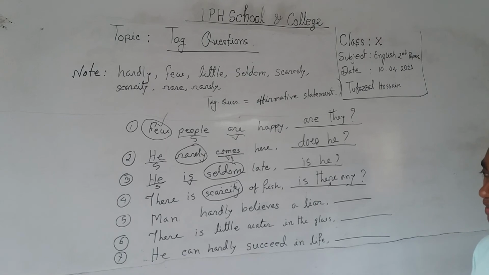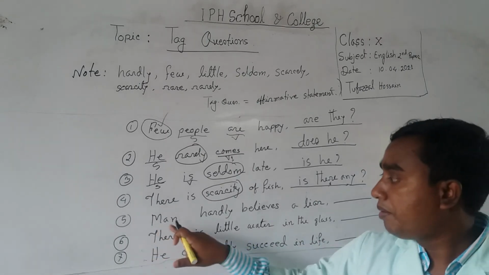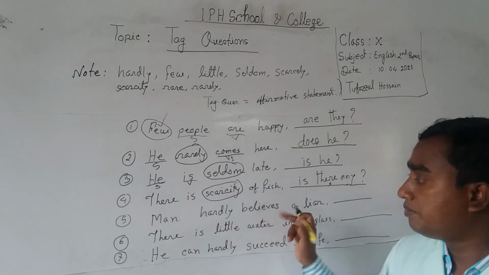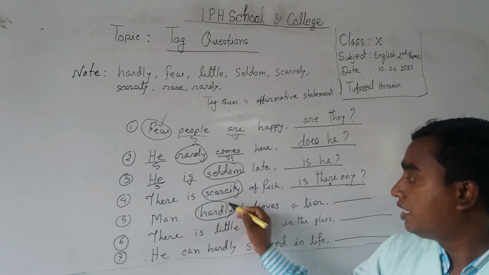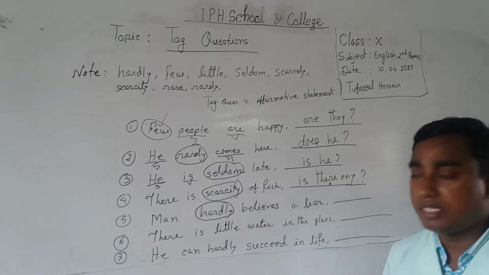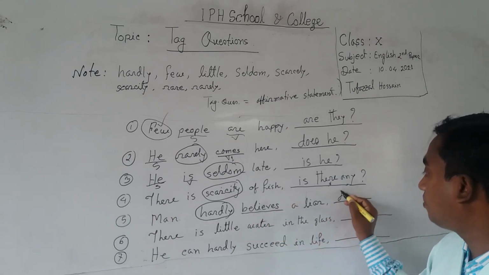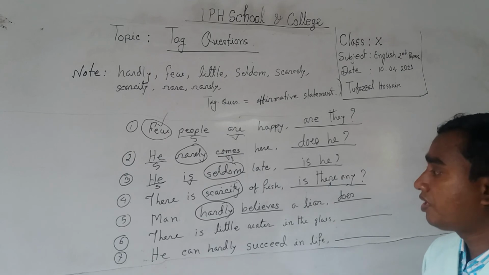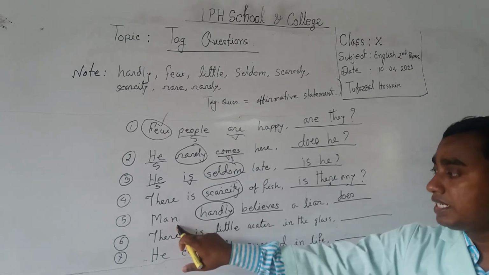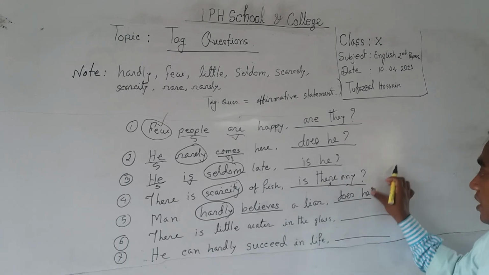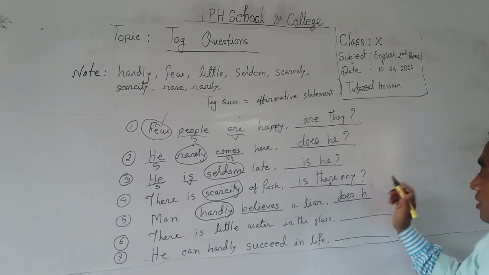This is a good answer. Number five, man hardly believes. So if you find hardly, this is negative meaning. So with verb one, at first you have to take does and man as subject here. So man pronoun will be he. So it will be does he.